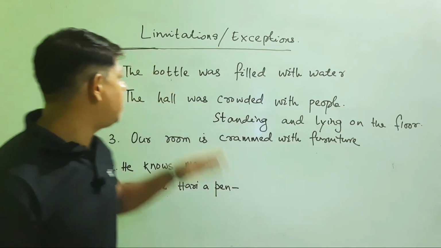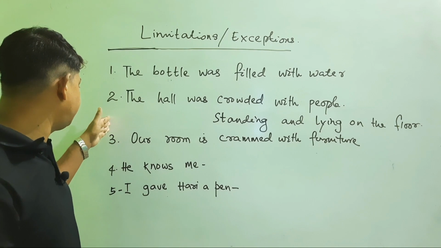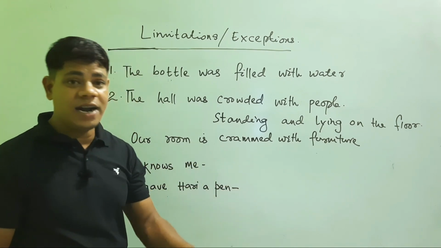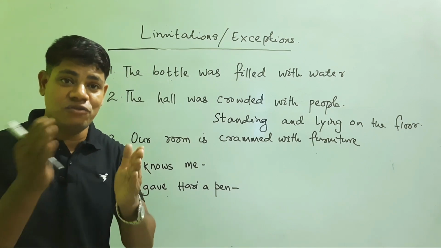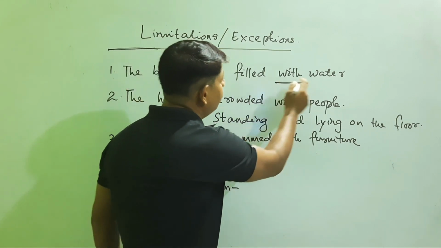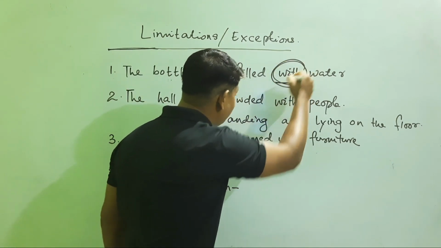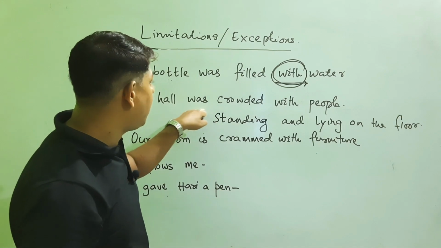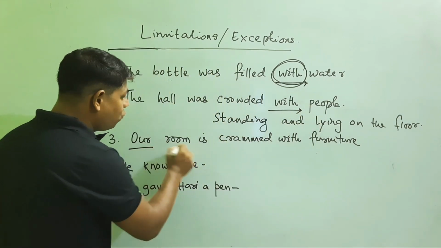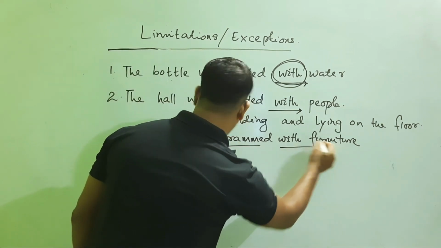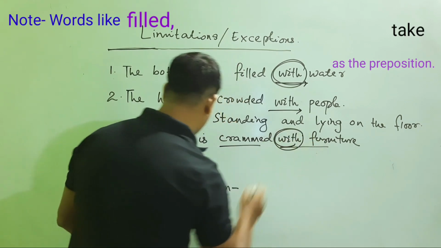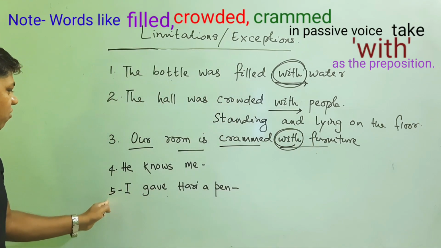So finally friends, I have got some limitations, some passive sentences and some active sentences, and how these sentences are passivized and what changes are seen, what limitations you find. This is a passive sentence. Here the bottle was filled with water. With is mentioned here. The hall was crowded with people, or by people we do not write. Our room is crammed with furniture. Here with is mentioned.